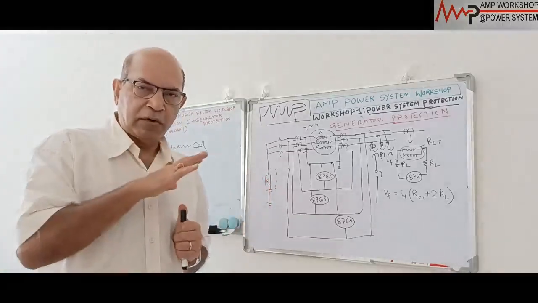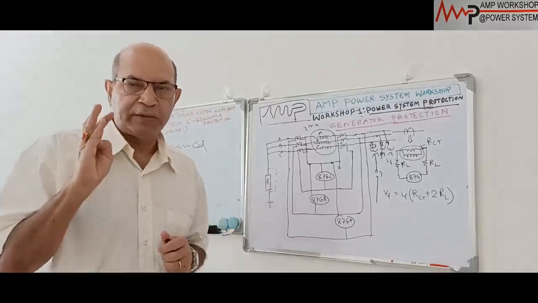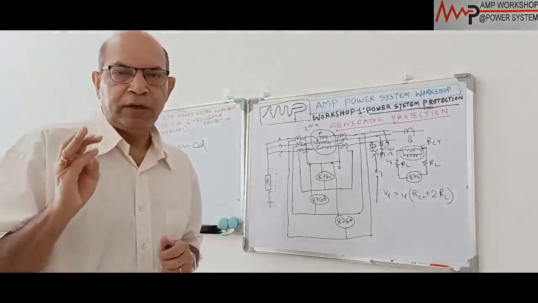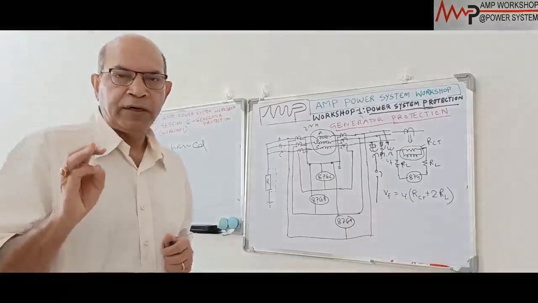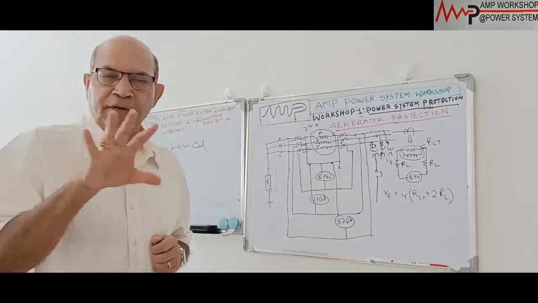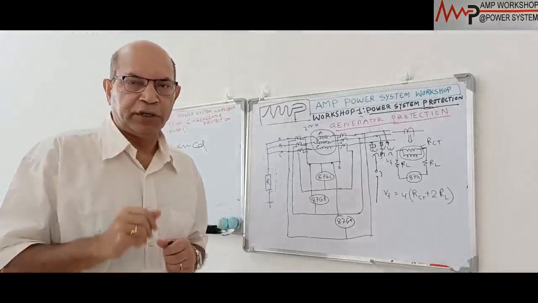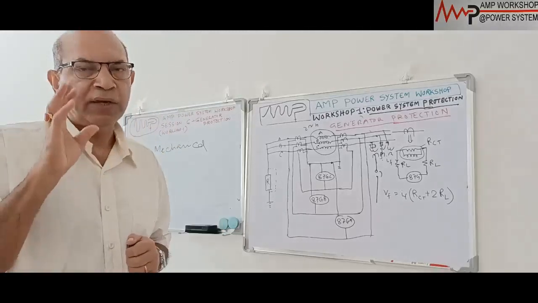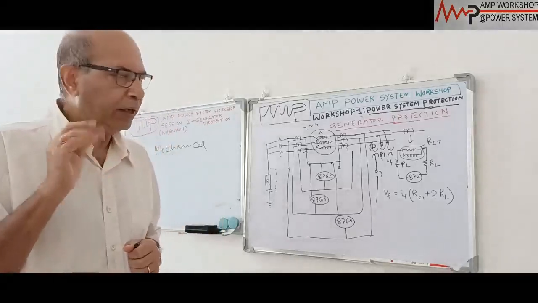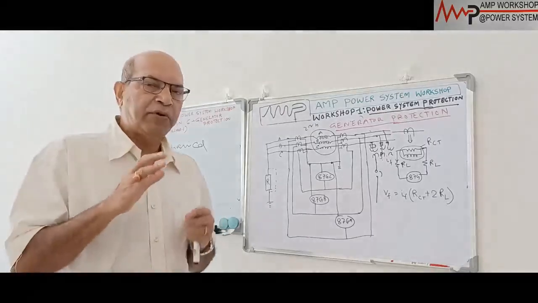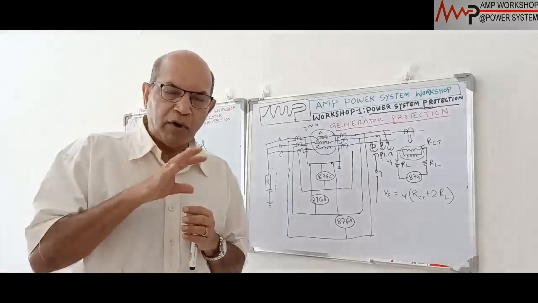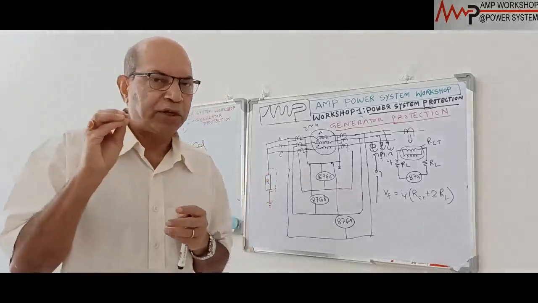Now for the generator, whatever protection we have said: generator stator phase fault, stator earth fault, then rotor earth fault, then interturn fault, and the overcurrent fault due to external and internal overcurrent. These are the 5 protections we have mentioned due to fault conditions. Out of this, we first see how the stator phase fault as well as ground fault can be protected. Now for machines, as a normal practice above 1 MVA, it depends what type of protection we will provide, because this protection is expensive.